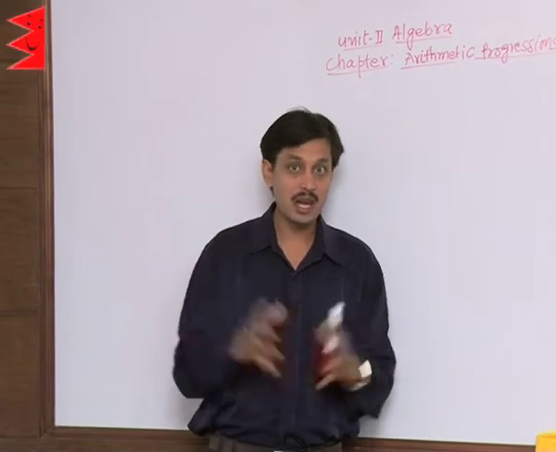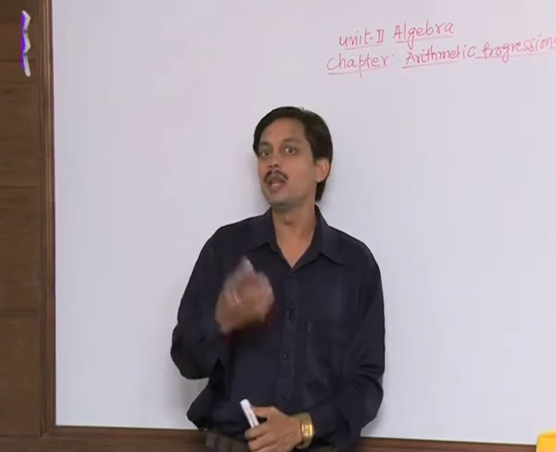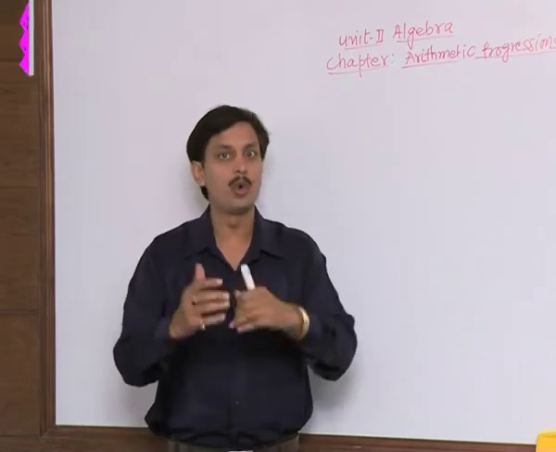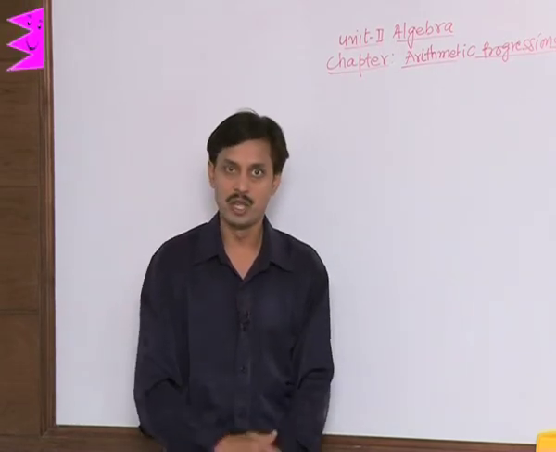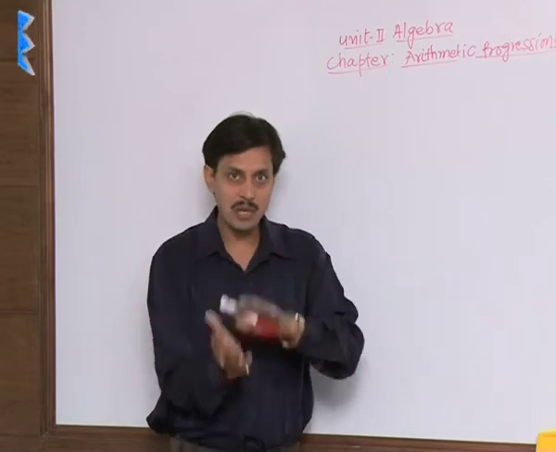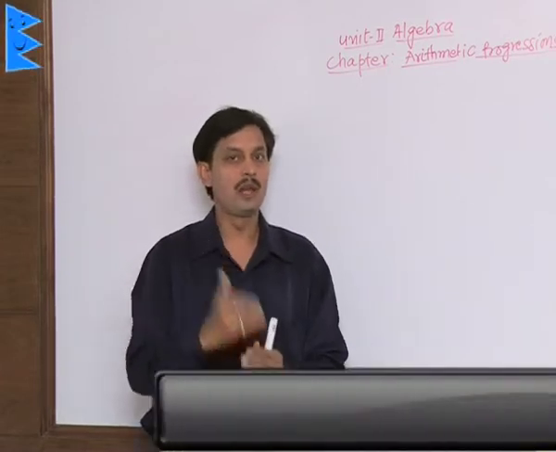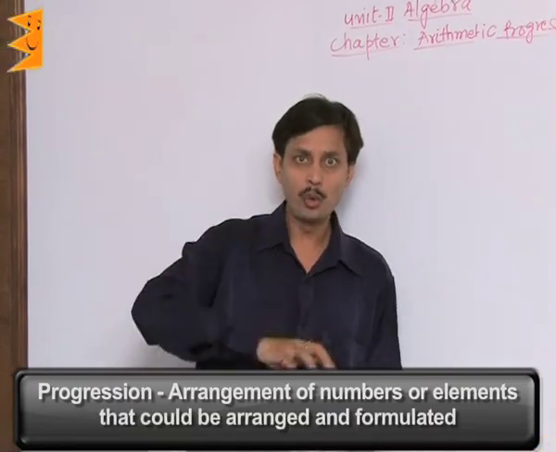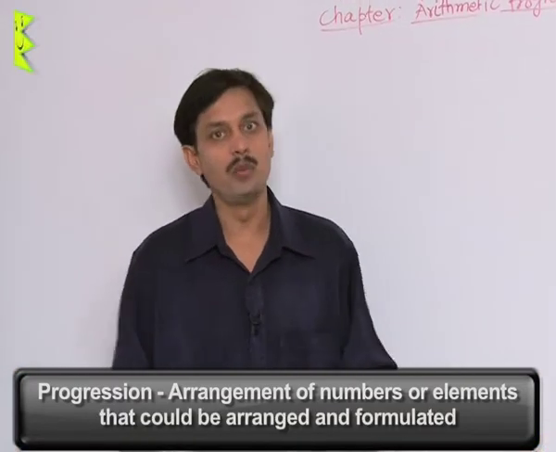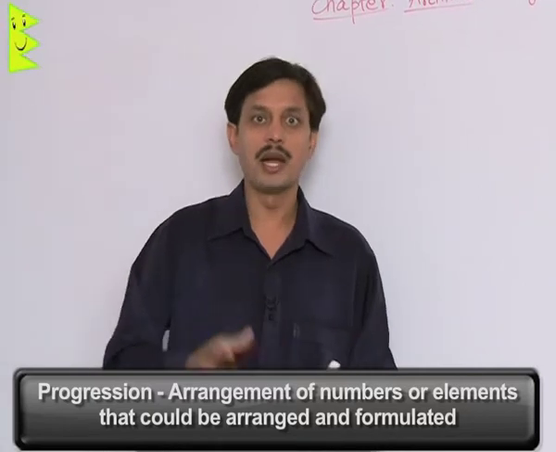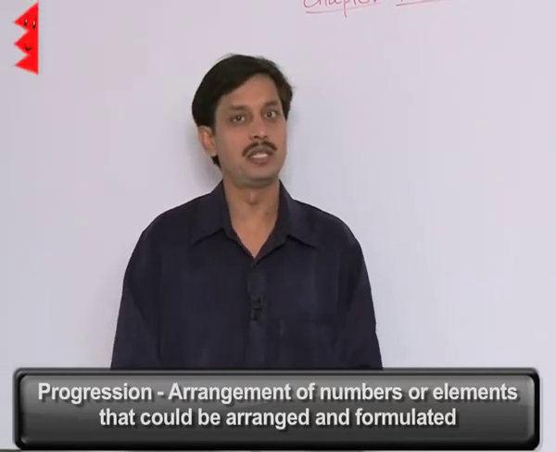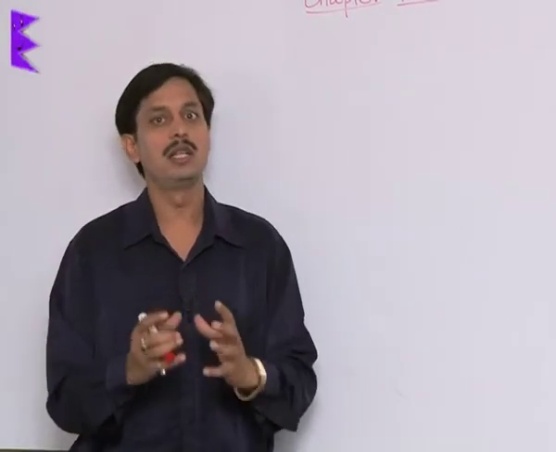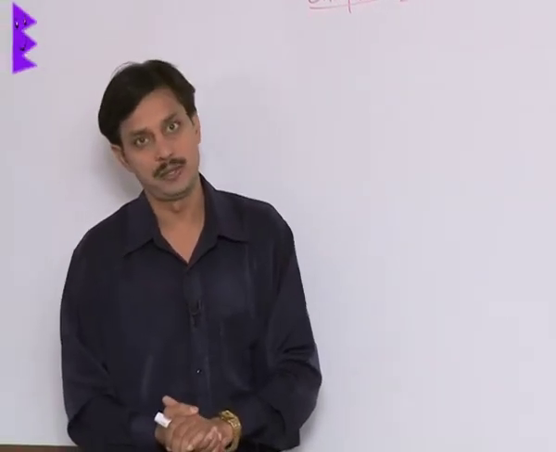When we recognize, when we formulate any pattern, this formulation is known as the progression. So what is the meaning of progression? When numbers or elements can be arranged and can be formulated, then such an arrangement is known as a progression. But here we will discuss arithmetic progressions.